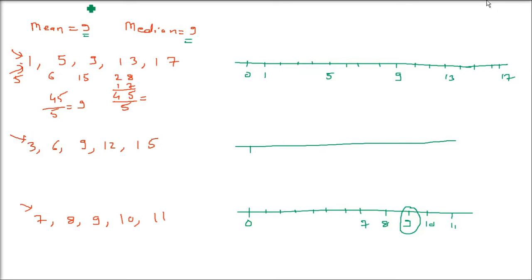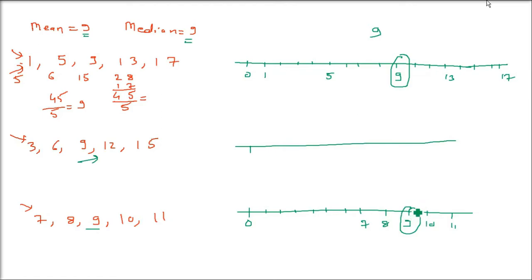So what do we observe? 9 is the mean and 9 is also the median. So what, I'm not writing, doing the middle one. So we observe that the dots, which represent observations in the distribution, are more close to each other and are clustering around the mean and median center value in the third one. In the third one, everything is near 9.